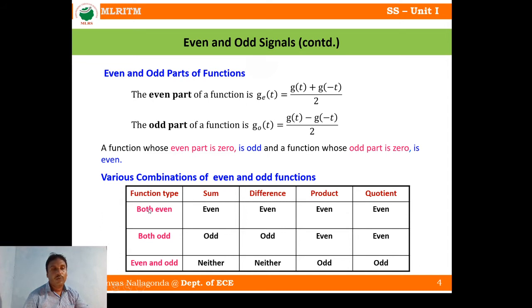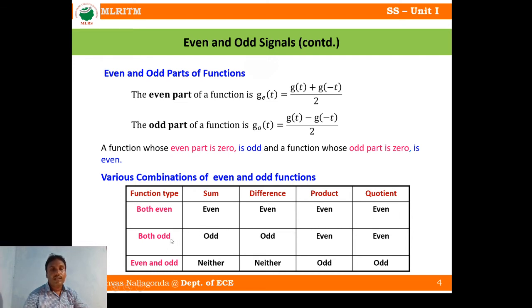We have taken two signals, right? And two signals are even. Now what is the sum? If you take the sum of two signals, is it an even signal or an odd signal? So here, even signal. And if you take the difference of two signals, you will get even. If you take the product of two even signals, even. Quotient, if you take, then you will get even.